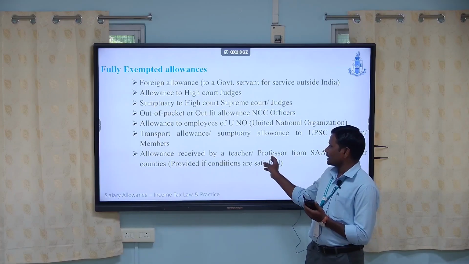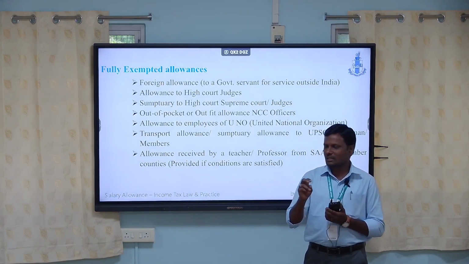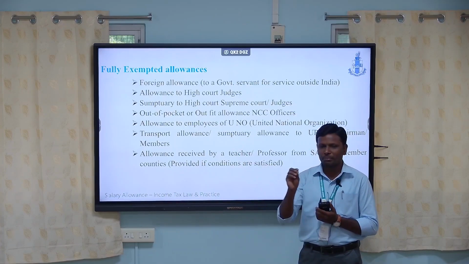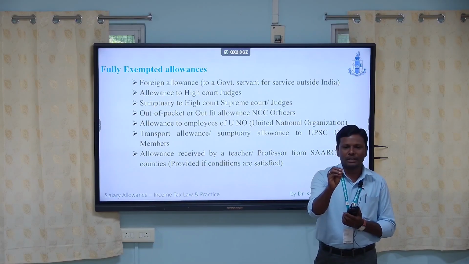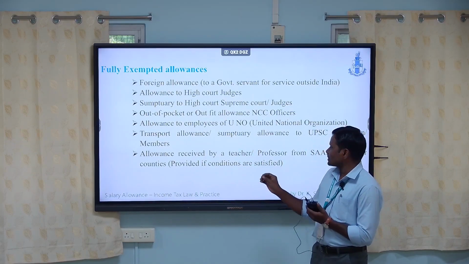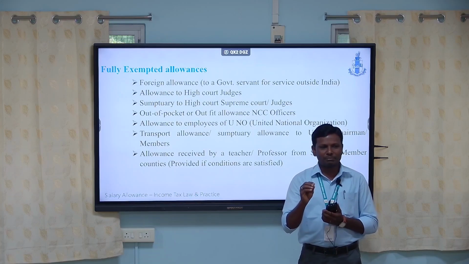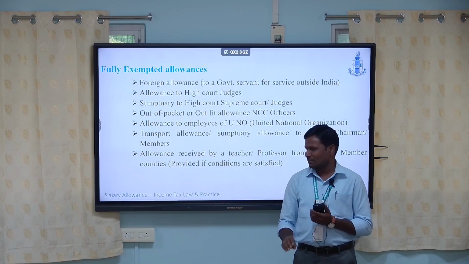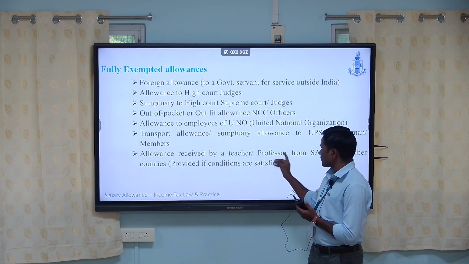And next one, NCC officers: they have a different limit, and out-of-pocket allowance is exempted for NCC officers. And next one, transport allowance, a statutory allowance to the UPSC chairman and members is exempted.